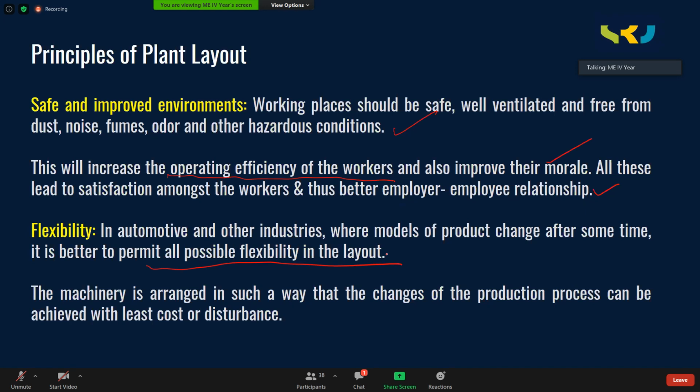So your plant should have the flexibility to deal with the additional operations. The machinery is arranged in such a way that changes of the production process can be achieved with the least cost of disturbance. There shouldn't be major disturbance to the plant layout. With little disturbance, maybe one or two machines can be relocated so that the new model can be carried out smoothly.